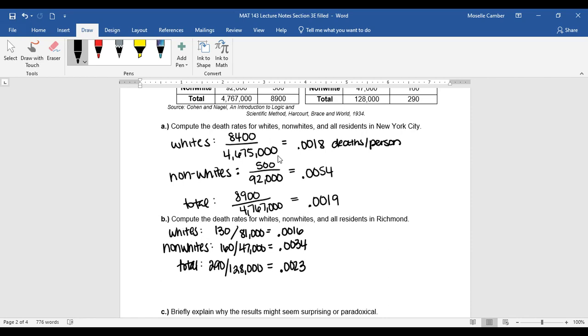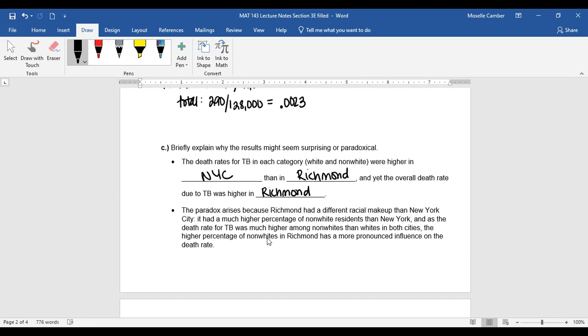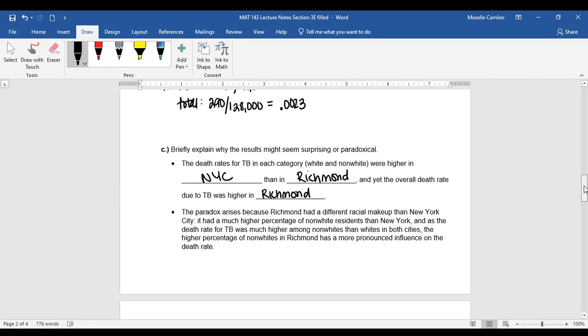So here you have the bulk of them at 0.0018, which is a lower number. But here, because they're a lot closer together, it doesn't make as much of a difference. So overall, you're going to have 0.0023. So you can read just a summary of that here.